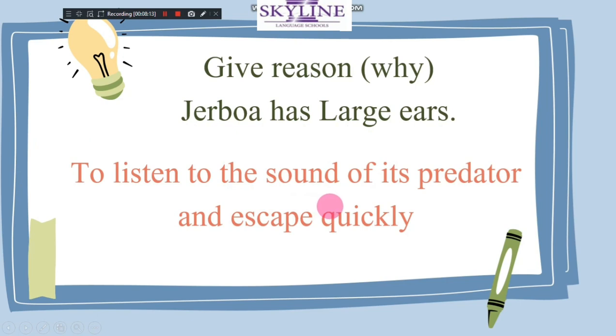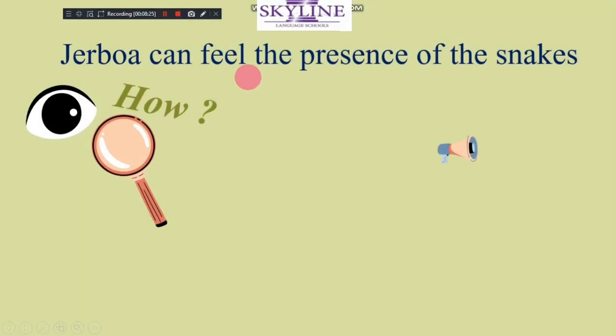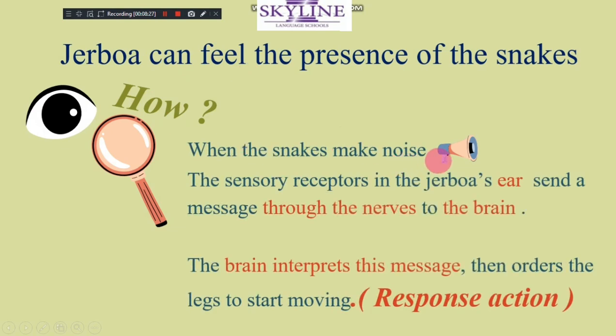Snake. Jerboa can listen to the snakes, so it has large ears to escape quickly. Okay? It can feel the presence of the snake. How? When the snake makes noise, the sensory receptors in the jerboa's ears receive the information. We talked about sensory organs: we receive information through them and send the message through our nerves to the brain. So the brain interprets it, sends the message again, and orders the legs to start moving and jump away to escape.